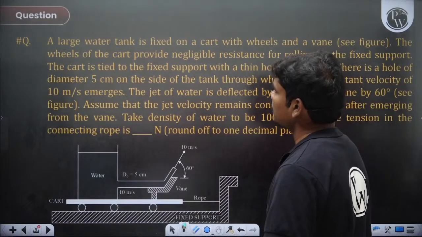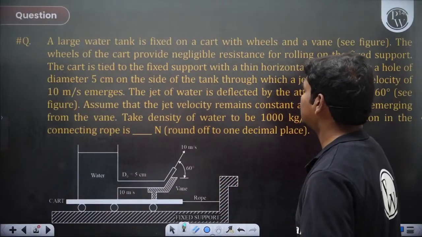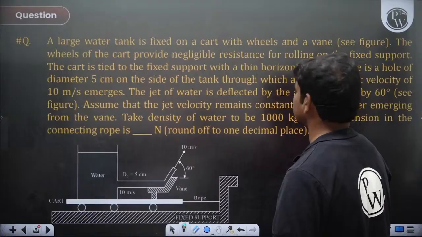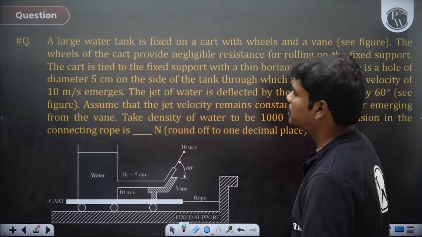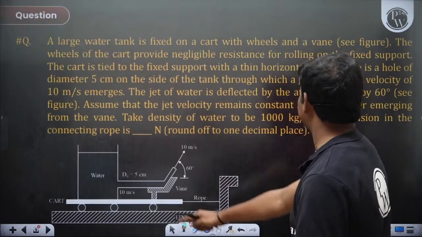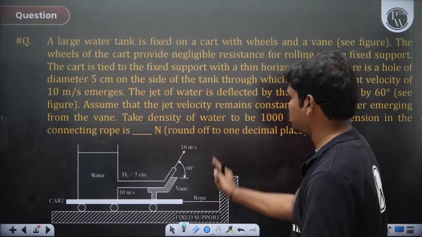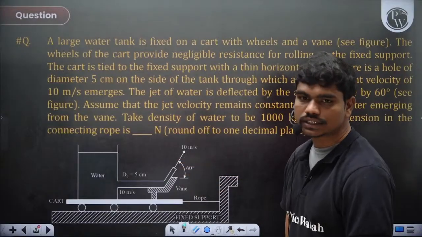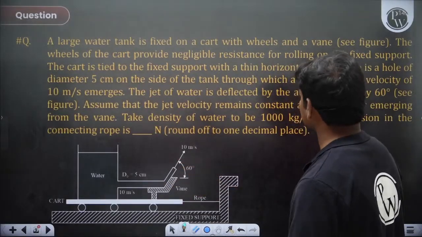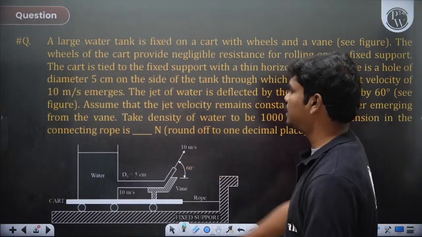There is a hole of diameter 5 centimeters on the side of the tank, through which a jet of constant velocity of 10 meters per second emerges. The jet of water is deflected by the attached vane by 60 degrees, so see the figure. This is the 60 degrees jet deflection by this vane. Assume the jet velocity remains constant at 10 meters per second after emerging from the vane.